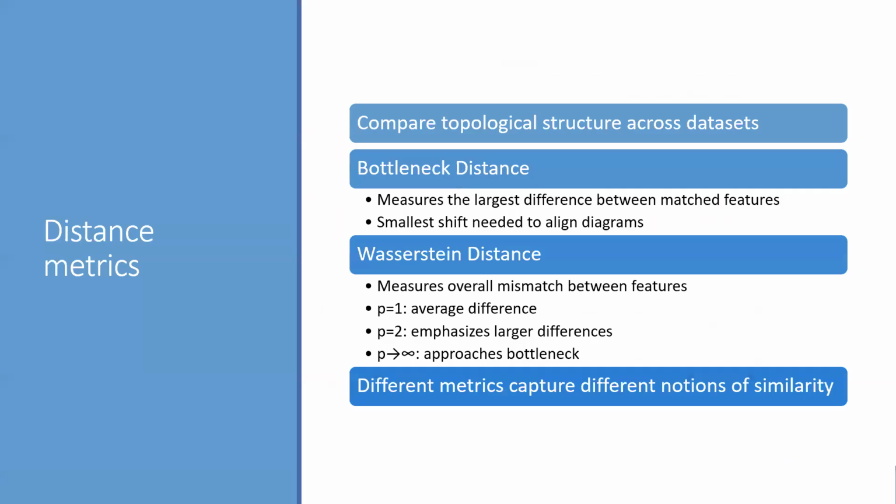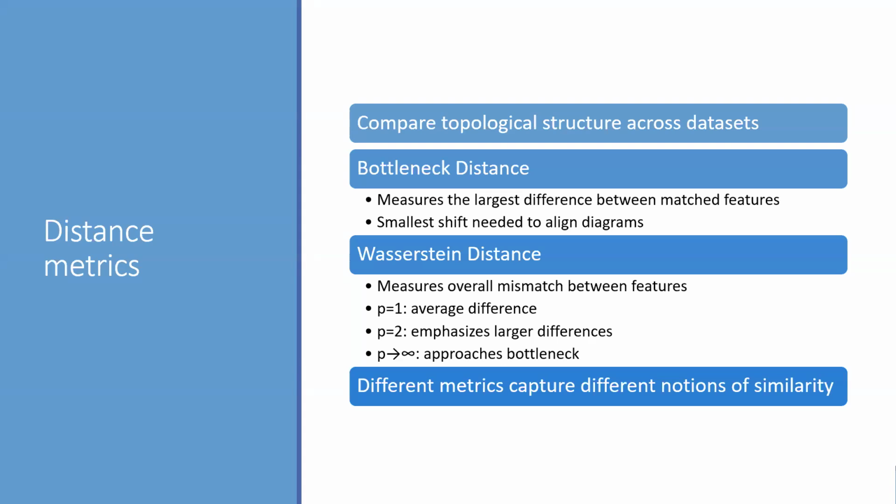So again, with those graphs, it wasn't super apparent that there is a difference here, but you can discover a quantity that can tell you if there's a difference. And that's non-Euclidean distances like Wasserstein and bottleneck. Bottleneck distance measures the largest mismatch between diagrams. It focuses on the worst case difference. So it finds the points that are farthest apart, and that's the distance it looks at.